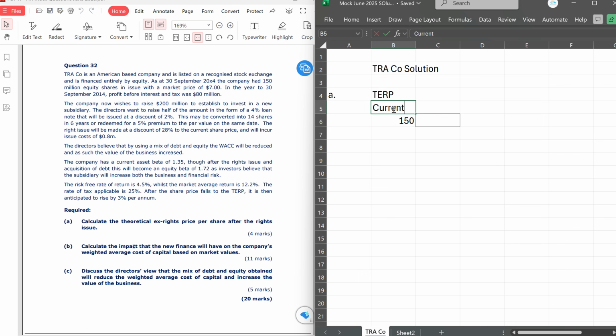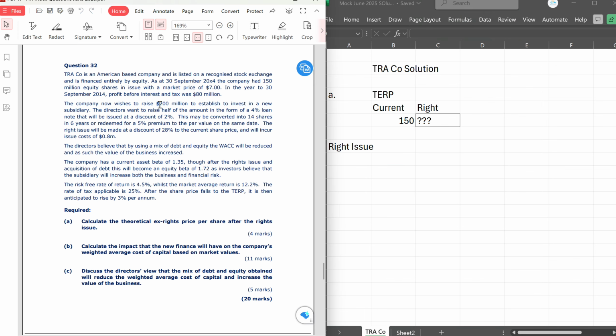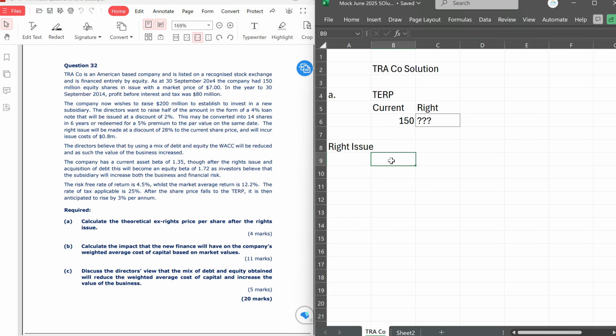So currently we have 150, and how many shares do we want to issue as part of the rights? We need to calculate that. So let's do that and find out. What would the rights issue be? They said they want to finance $200 million, and of this 200 million, 50% will be debt. So we expect the balance of 50% to be the rights issue. That's 50% of 200 million, so that's 100 million.